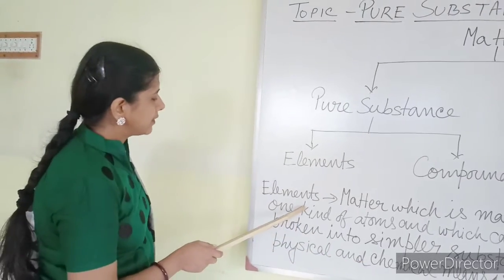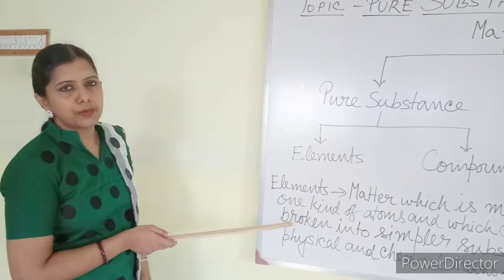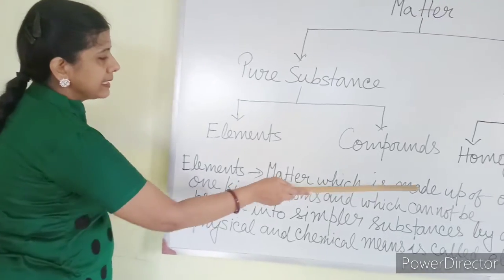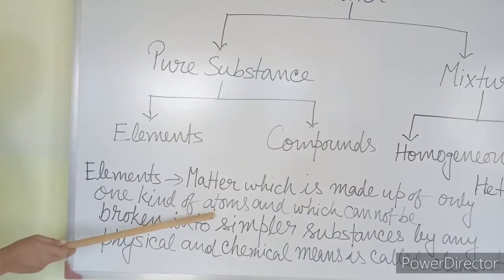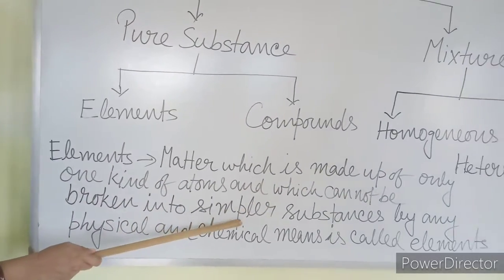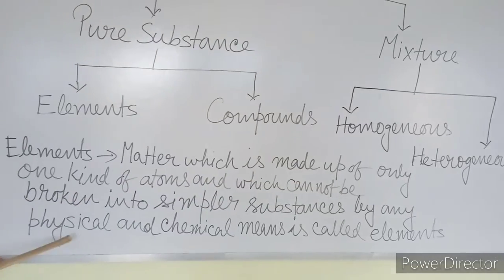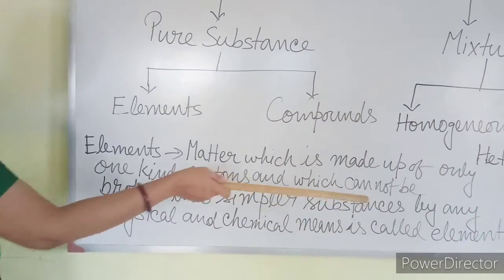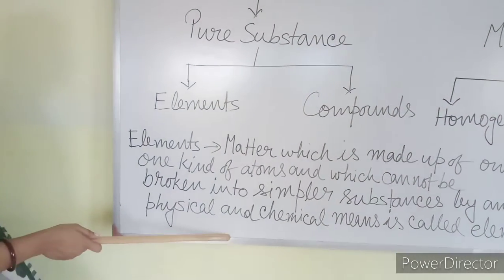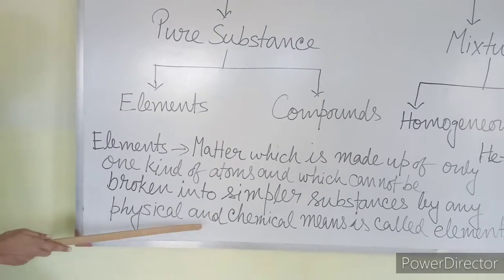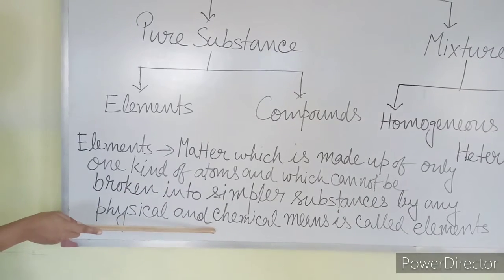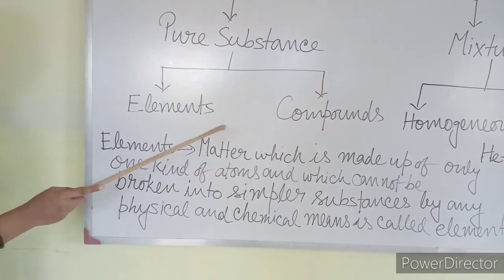I have written here the definition of element. You can pause the video and write it down. Matter which is made up of only one kind of atoms and which cannot be broken into simpler substances by any physical and chemical means is called an element. You cannot divide the element into much simpler substances by any physical or chemical means. By any chemical reaction, you are not supposed to divide the atoms.